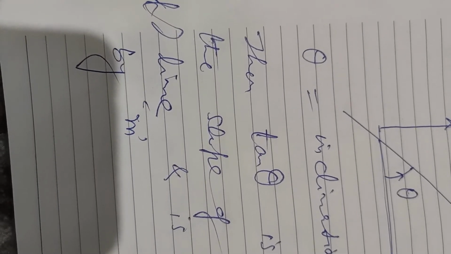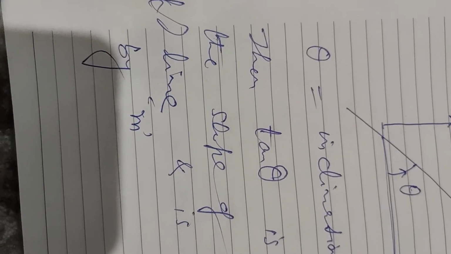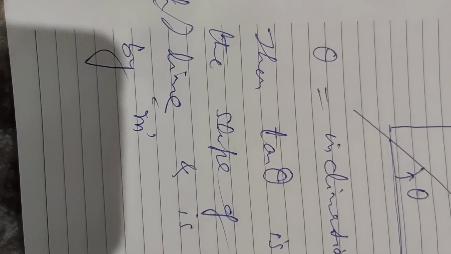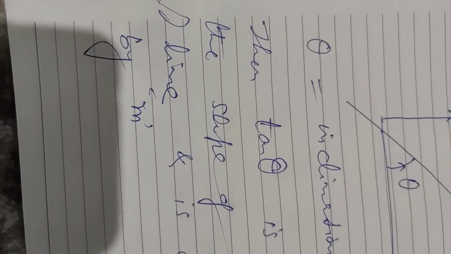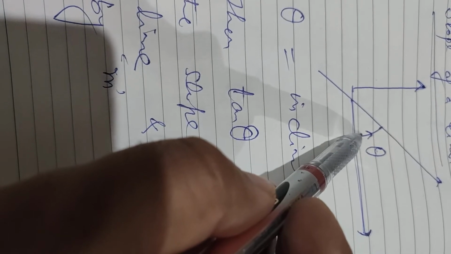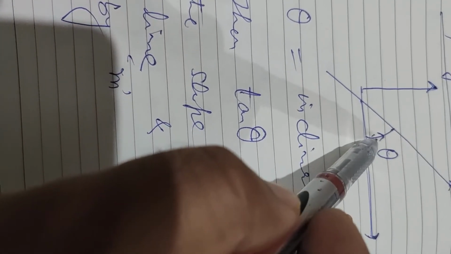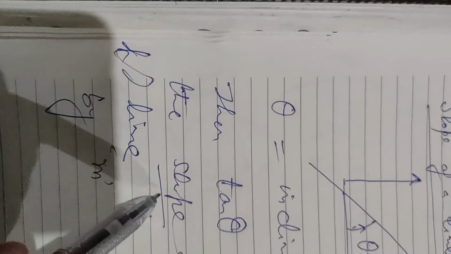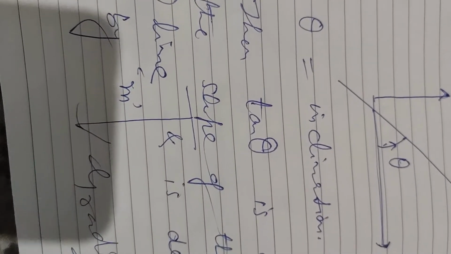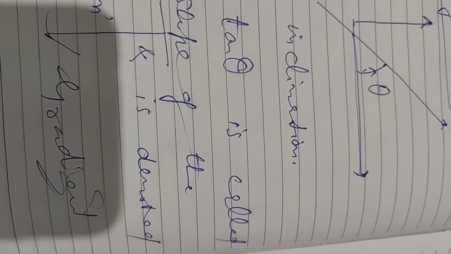तो slope हम कहते हैं if theta is the inclination of a line. Inclination means the angle which this line makes with the positive direction of the x-axis. If theta is the inclination, then tan of this angle, tan theta is called the slope, या slope को हम बोलते हैं gradient of the line L. For example, अगर किसी line की inclination है 90 degree,